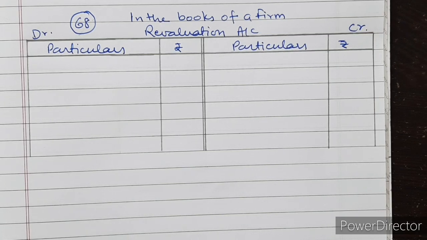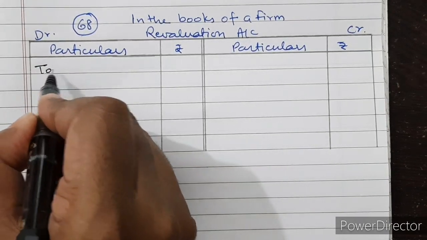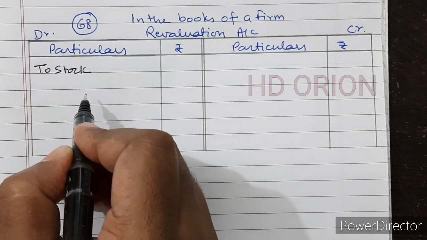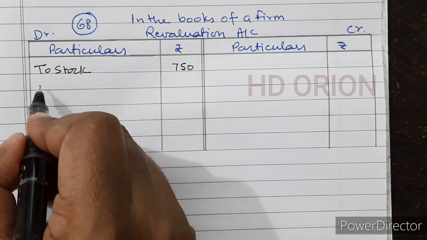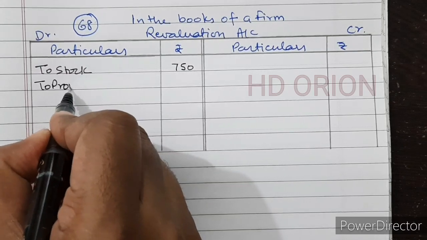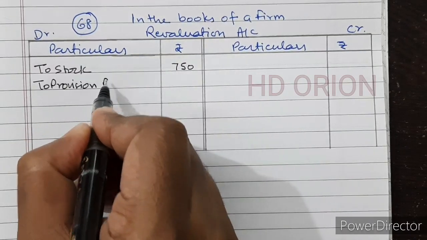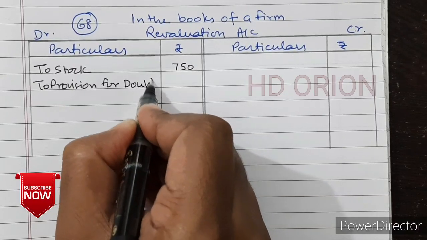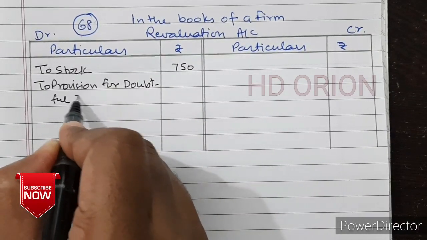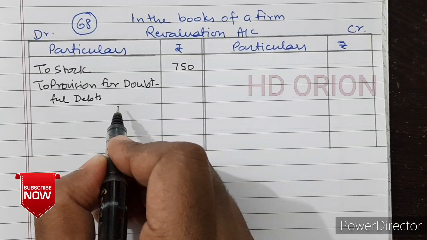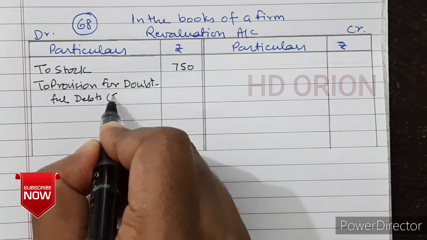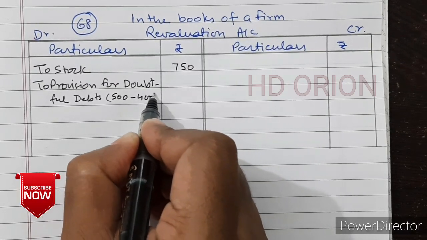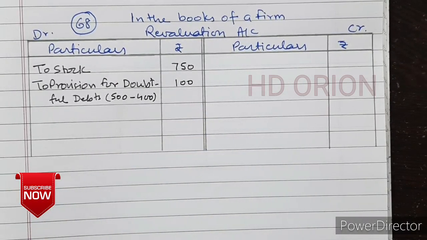So revaluation account first. It says that stock to decrease by 5%. So to stock, which is rupees 15,000, 5% of which is 750. Then doubtful debts is to be 500, but in the balance sheet there is 400 already prevailing, so a provision of rupees 100 will be needed.